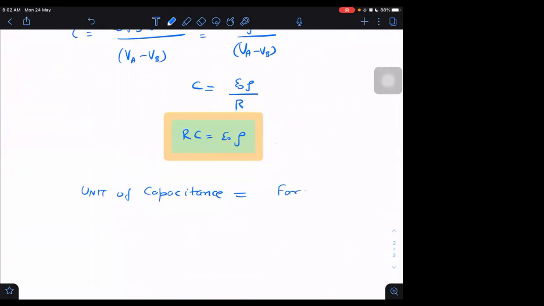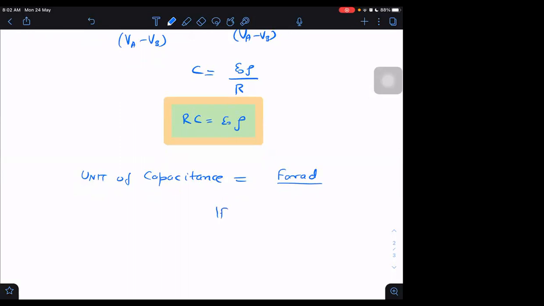Actually, you are right, but we call it farad. The SI unit we represent by farad. So 1 farad will be equal to 1 coulomb per volt.